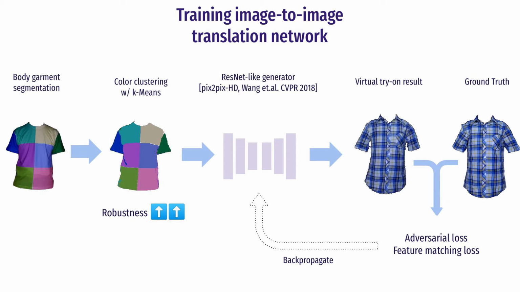Conceptually, we basically learn a mapping function that converts the segmentation map of the measurement garment to the target garment RGB values. And we train it using both adversarial loss and feature matching loss as described in the Pix2Pix HD paper. And this concludes the preparation process of our system.